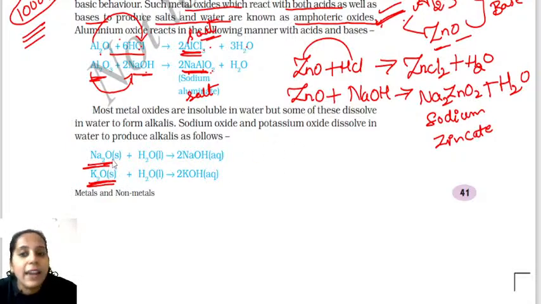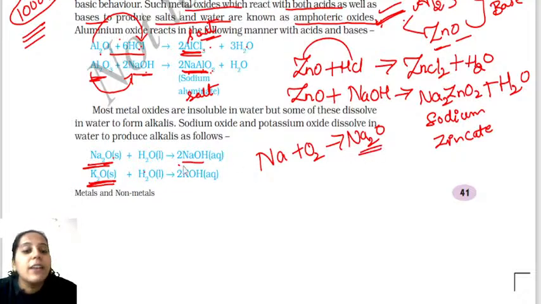Sodium oxide is Na2O, and potassium oxide is K2O. When I burn sodium in the presence of oxygen, I get sodium oxide, Na2O. Correct? And when this Na2O reacts with water, it forms sodium hydroxide, that is NaOH.